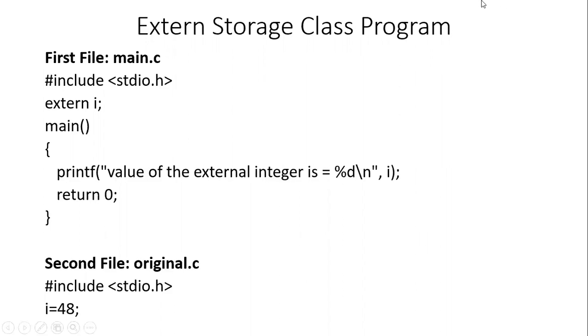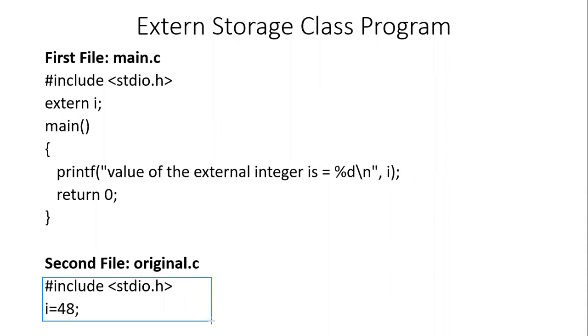So first of all, we will look at the code of original.c. It includes only two statements. One is it makes use of the stdio.h and a global variable I whose value is 48. That is it. Nothing else in this snapshot of the program. The original.c actually includes only one executable statement, and that is a global variable I is equal to 48. What you can mention here is that int is missing, so it can be int I is equal to 48.